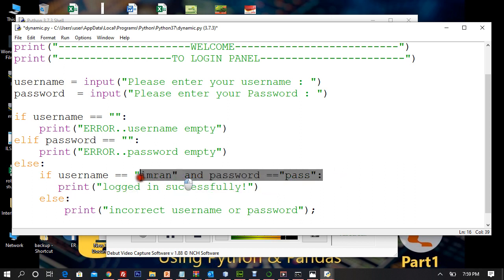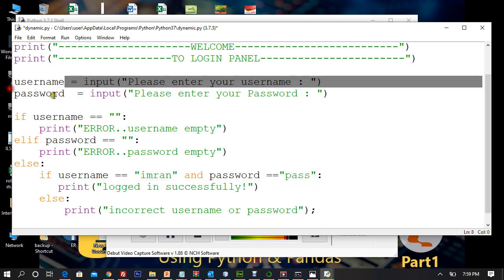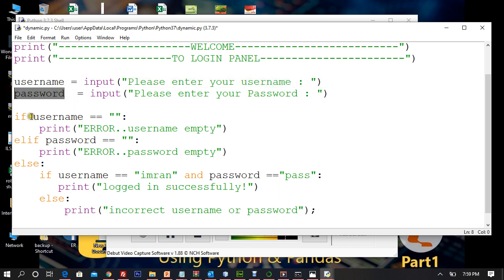And this is where we have to get connected to database, maybe after 10-12 classes. This is where we'll be getting connected with database and asking the database whether the database has username and password. If yes, is this comparable with this, right? Because username and password is taken as input, right? Input is not blank, right? And then what is input? If input is not blank, is it genuine? Is it Imran? Is password? If yes, then print successful login. If not, then print incorrect username and password.